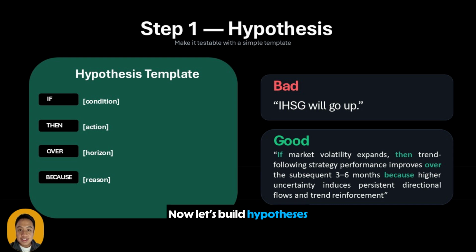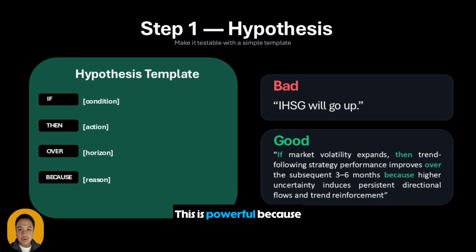Now let's build hypotheses properly. Most people start with "IHSG will go up, USD IDR will revert, rates will fall." That's not a hypothesis, that's a feeling. Use this professional template: If, condition, then action, over, time horizon, because, economic reason. Example: if volatility expands and markets become trending, then trend following signals should perform better over the next 3 to 6 months, because investor behavior creates persistent directional flows in stressful regimes.